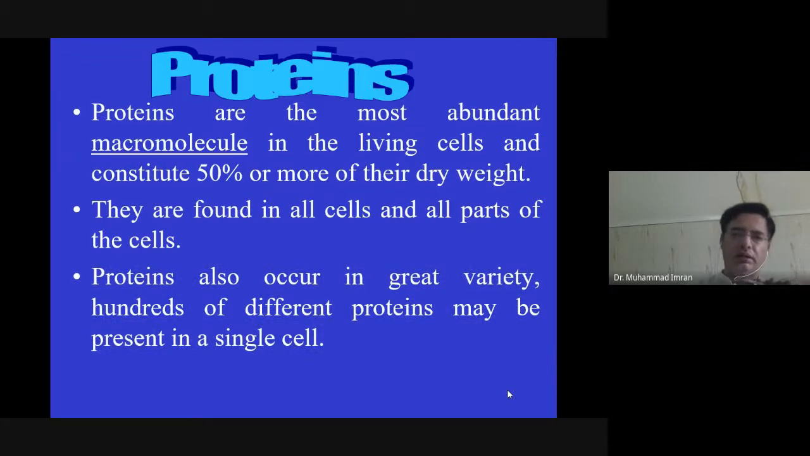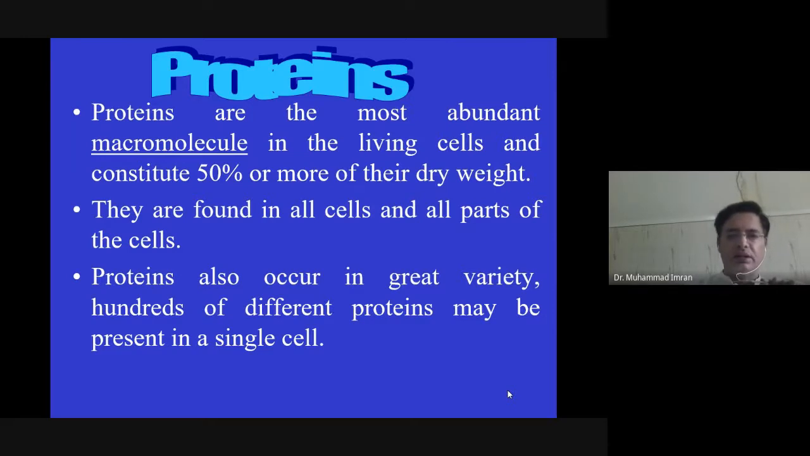As we know, it is the most abundant macromolecule in living cells. It is composed of 50% protein. So, if you analyze a cell, it is mostly composed of 50% protein of its dry weight. The largest content is water, but if you see the dry content, it is more than 50%.